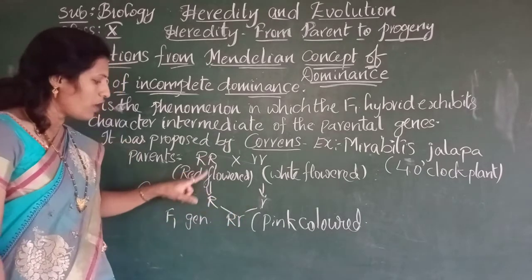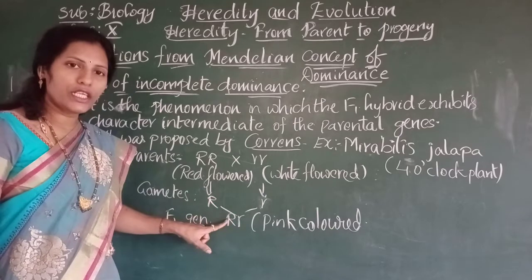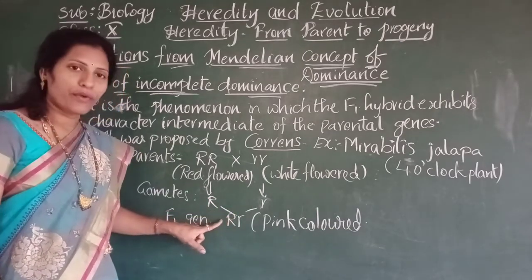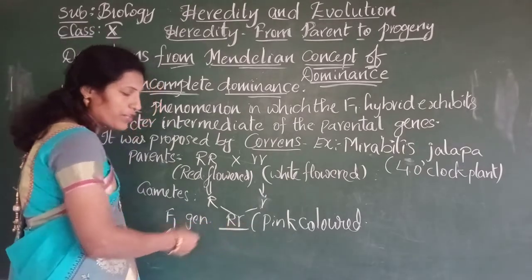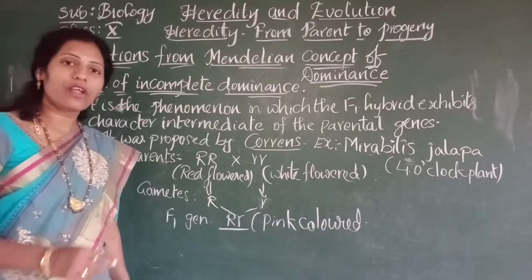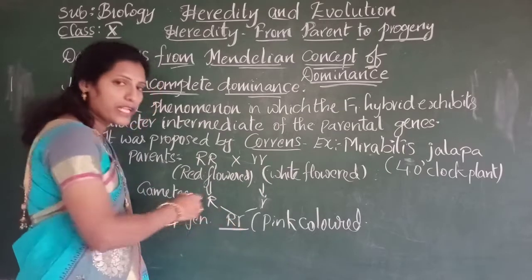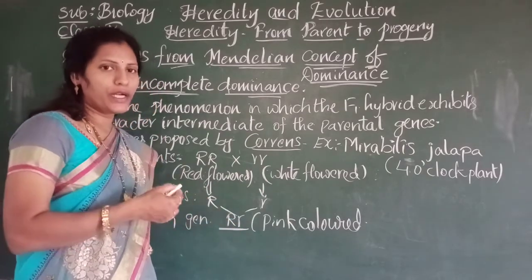During fertilization the gametes fuse and the young one will be formed. In the hybrid we observe the heterozygous condition. According to the law of dominance, any one of the characters should be expressed in the hybrid, and that character we call the dominant character.